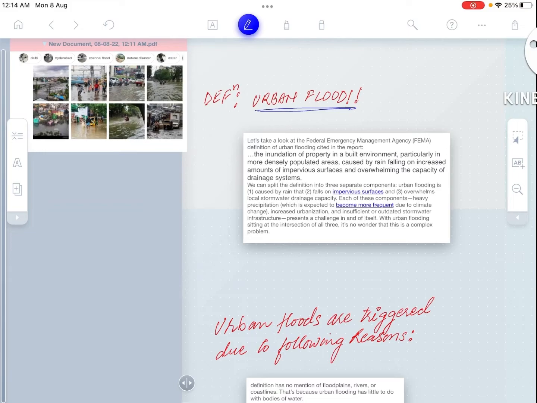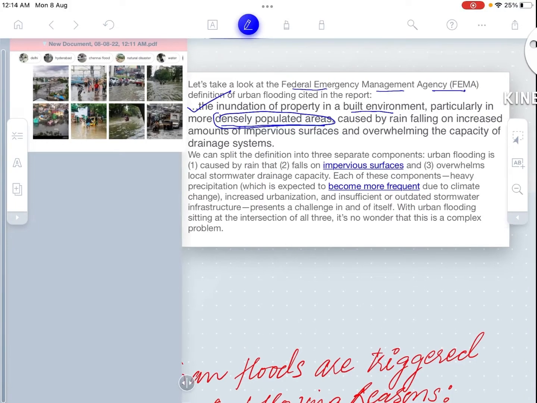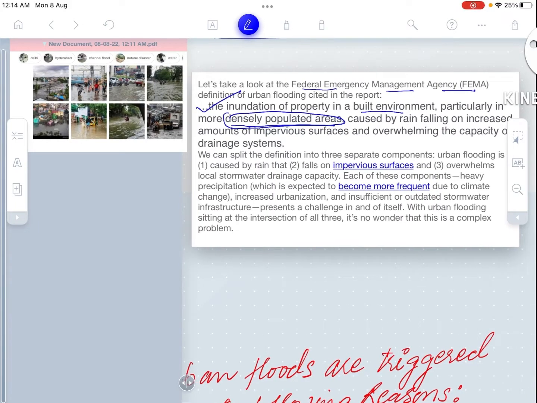This is a definition. I have picked it up for you from the Federal Emergency Management Agency. It says: the inundation of property in a built environment, particularly in more densely populated areas. This is important. Densely populated areas, caused by heavy rain falling on increased amounts of impervious surface. This is also important.